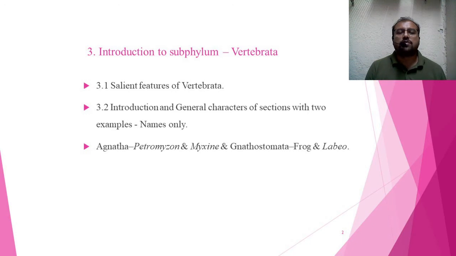It also includes Agnatha, whose animals are Petromyzon and Myxine, and Gnathostomata, whose animals are frog and Labeo. So these are the subtopics that we are going to study from the third topic, Introduction to Subphylum Vertebrata.